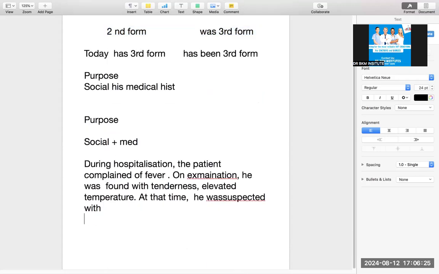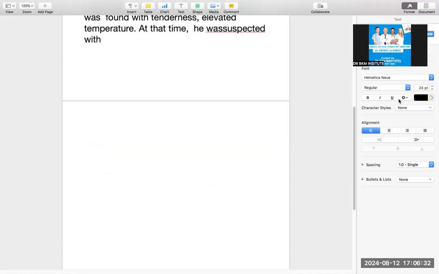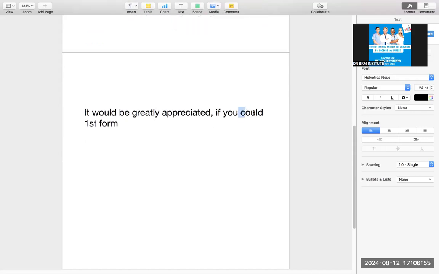But now it comes to the last paragraph. So last paragraph, again, just use the tense in the simplest of the way. Please understand this. It would be greatly appreciated if you could plus first form. Now please listen, as always, I will not only teach you the last paragraph, I will also teach you tenses. So when there are any kind of modals like can, could, may, might, it is always followed by a first form. This is also helpful in reading and listening.